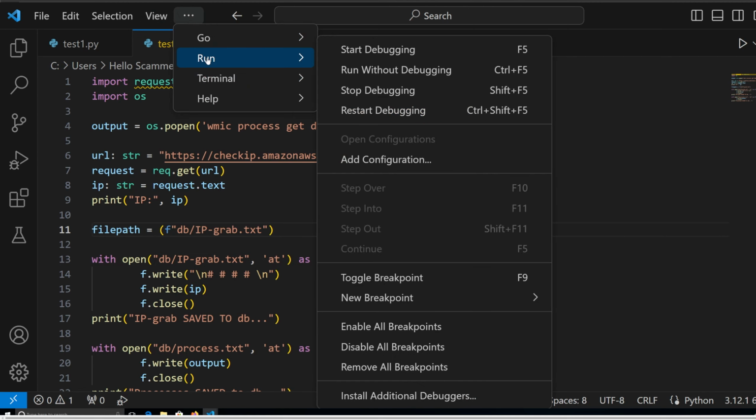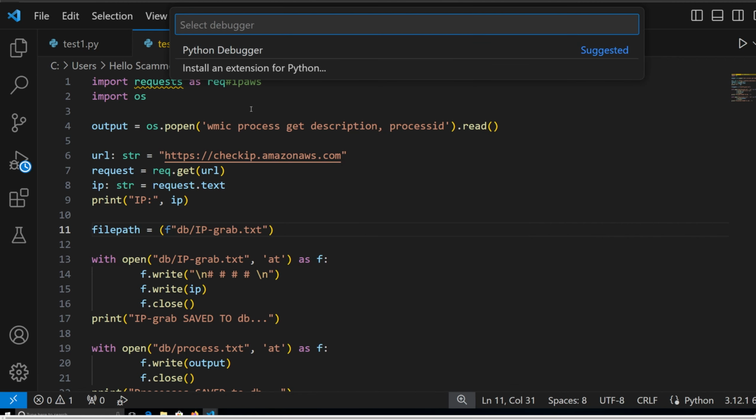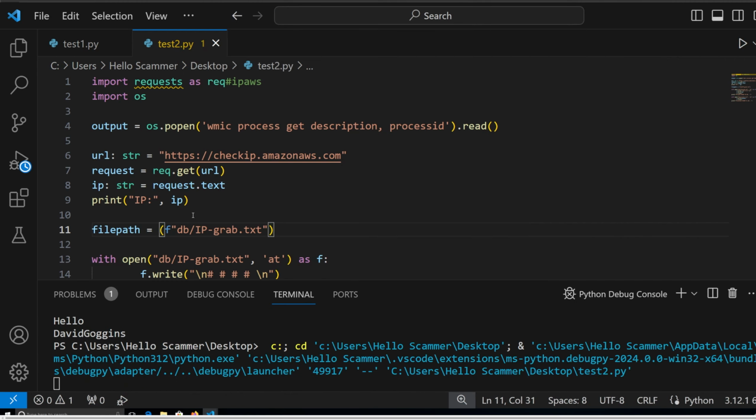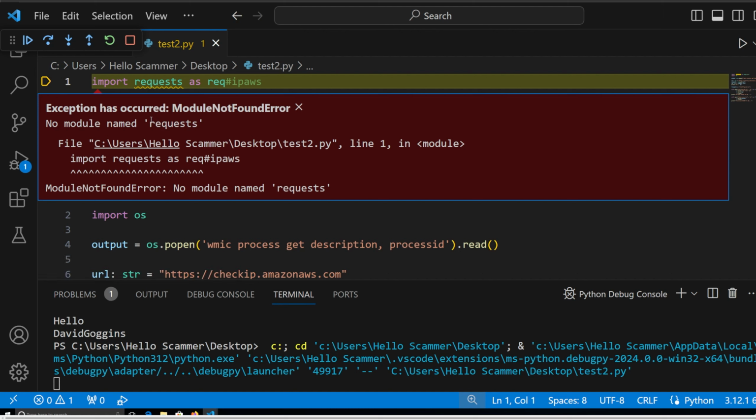Right. So what we're gonna do is start debugging, and we're just gonna run. Now, as you can see, we got an error: no module named requests. What does this mean? This means we don't have the requests library installed. How do we install libraries? Well, I got you covered. Can I please stop this?